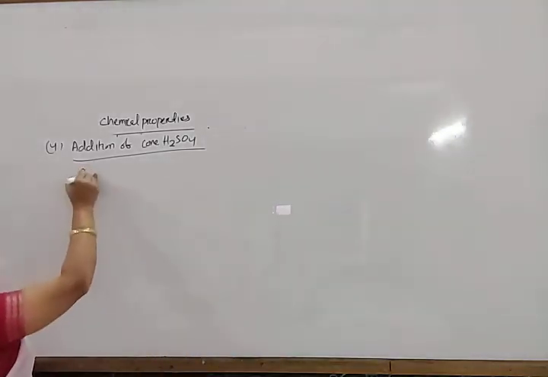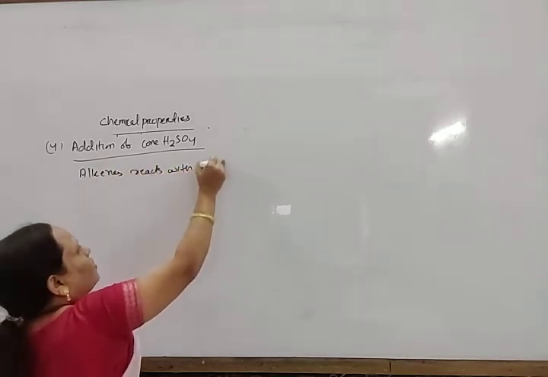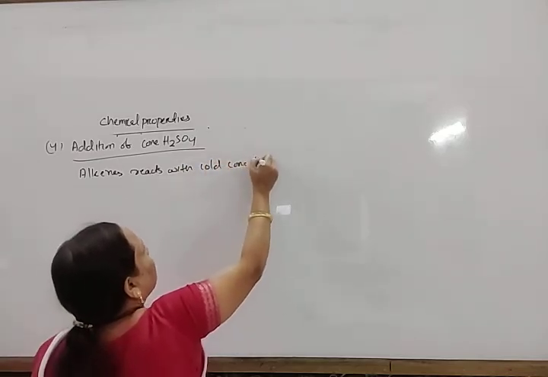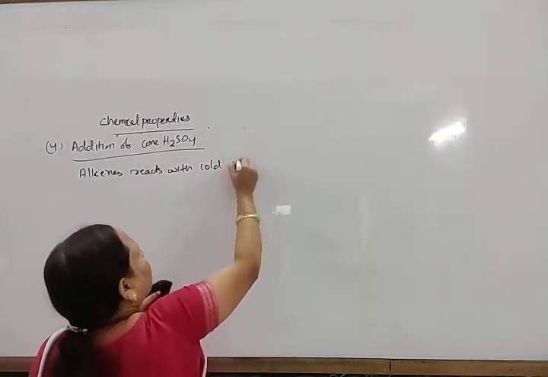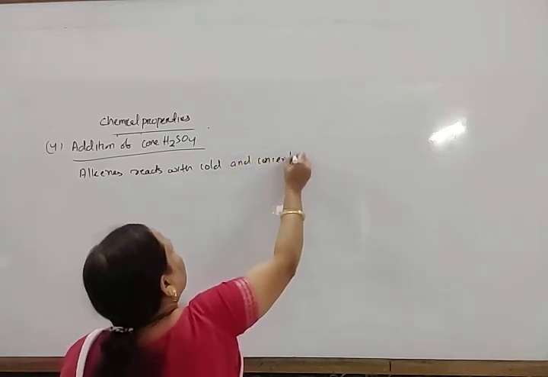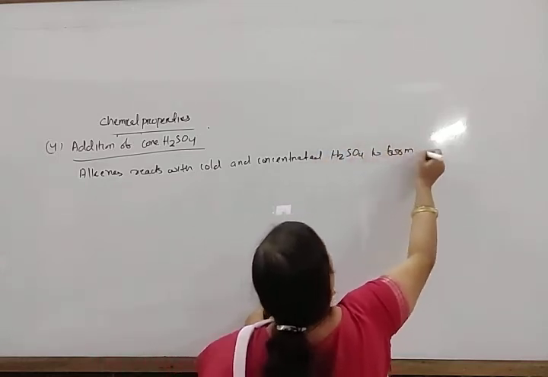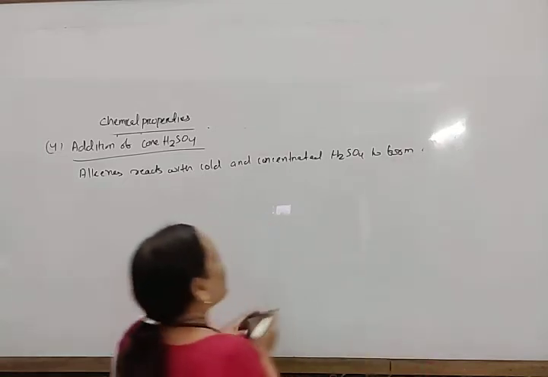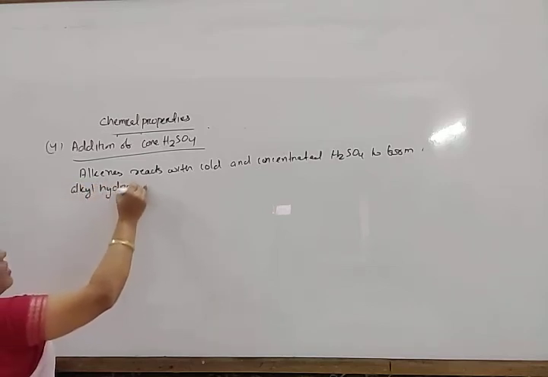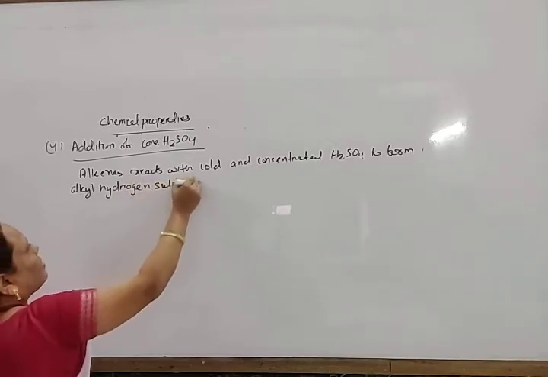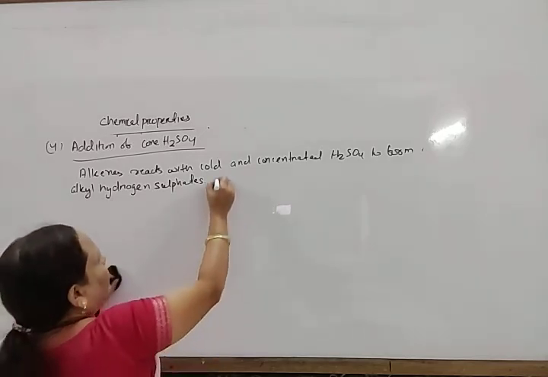Okay, so alkenes react with cold concentrated sulfuric acid to form alkyl hydrogen sulfates.